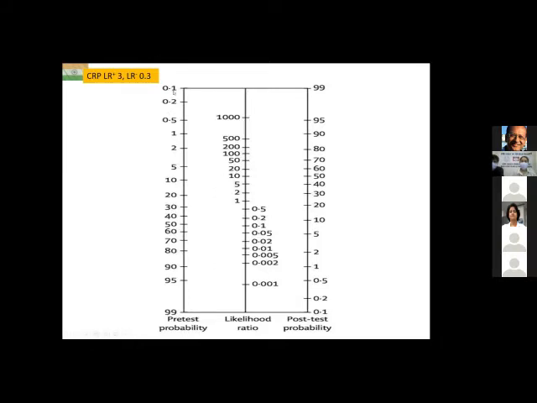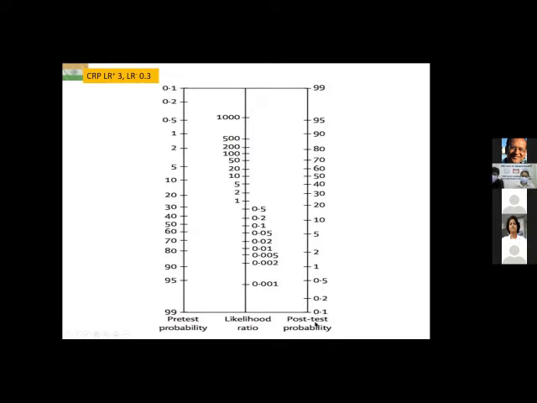The first vertical line on the left-hand side is pre-test probability, which extends from 0.1% up to 99% at the bottom. The middle vertical line is the likelihood ratio, going from way below 1, that means 0.001, up to way above 1, that means 1000. And right in the middle is the figure 1.